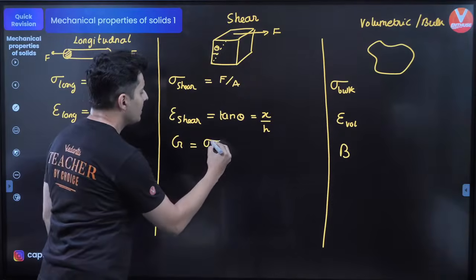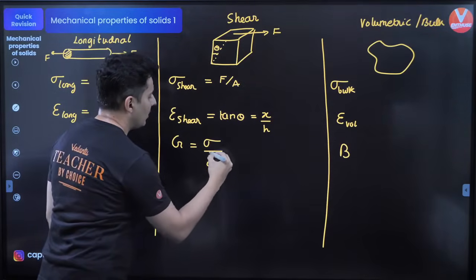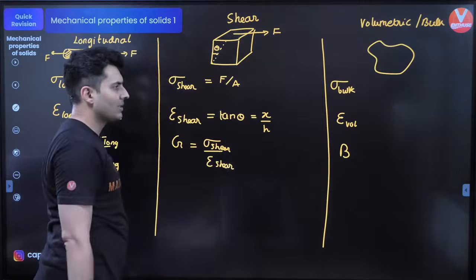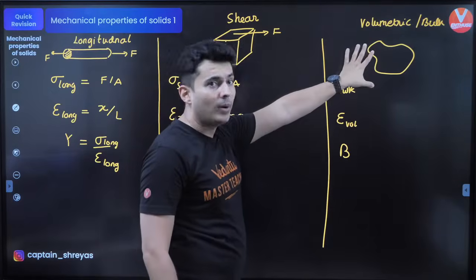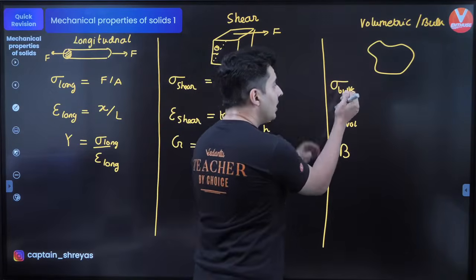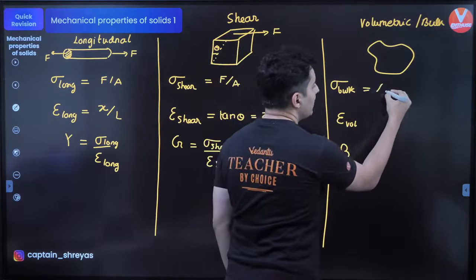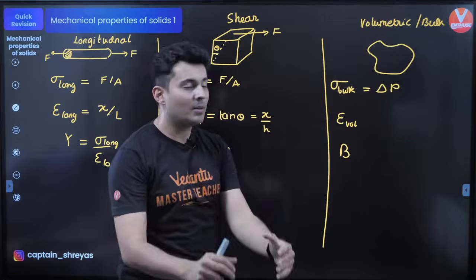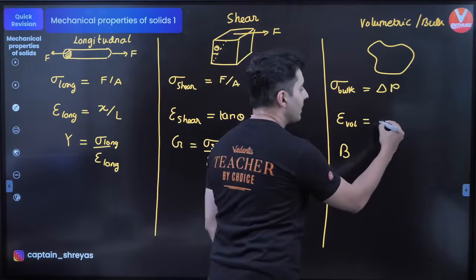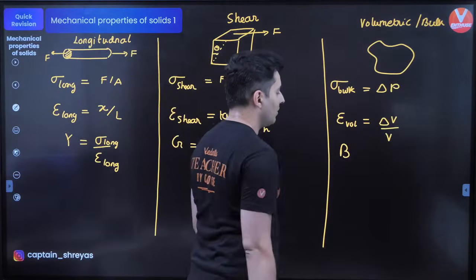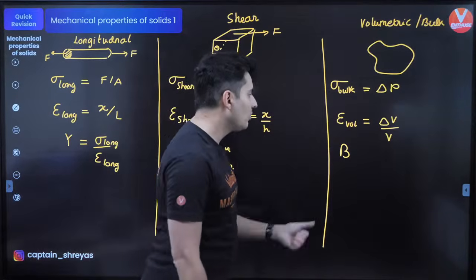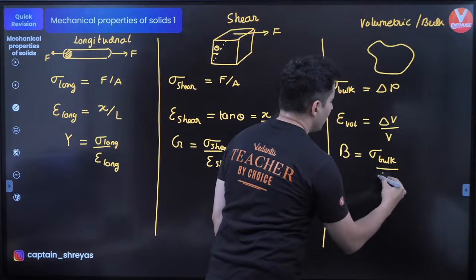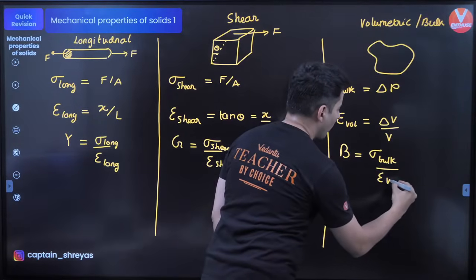And rigidity modulus is again sigma by epsilon. This is obviously shear stress, this is obviously shear strain. That's how it is. And in case of volumetric or bulk deformations, the bulk stress is the change in pressure. So when you compress or expand it, the change in the pressure is your bulk stress, and the bulk strain is the change in volume upon original volume.